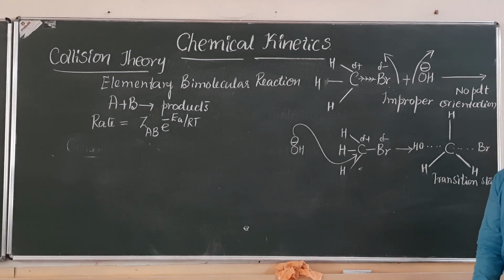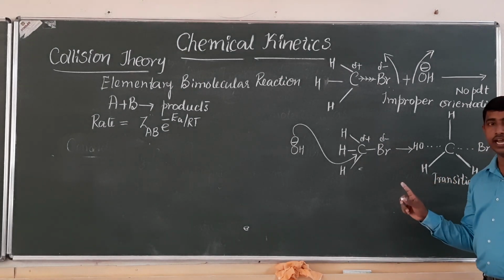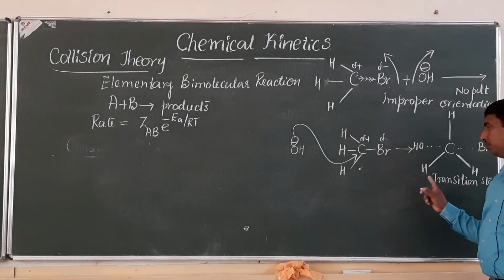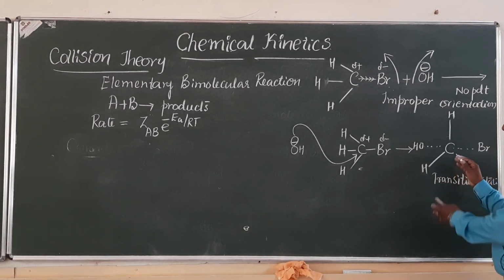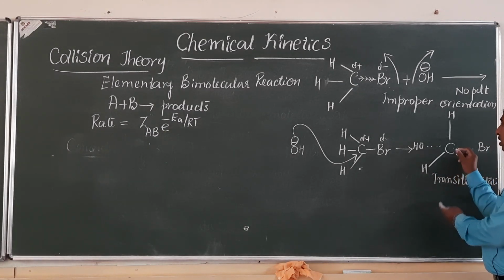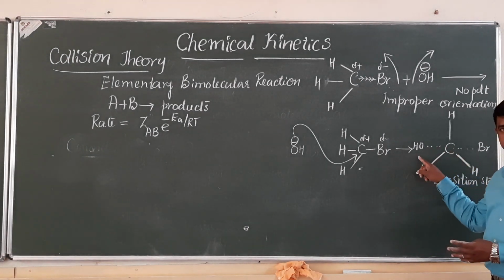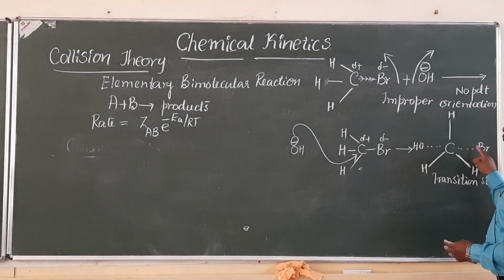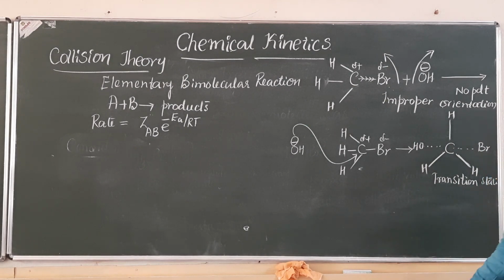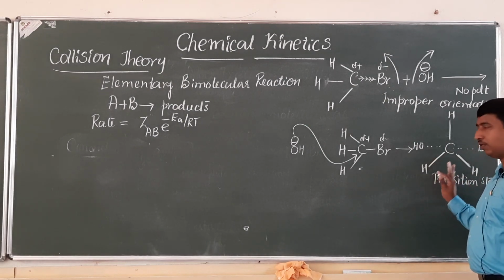Leads to the formation of what? Transition state, or it is just like an activated complex only. Understood? So in this transition state, the carbon-OH bond becomes stronger and stronger, and complete bond formation takes place here, whereas the halogen-carbon bond finally breaks, forming methanol. That is not required here.